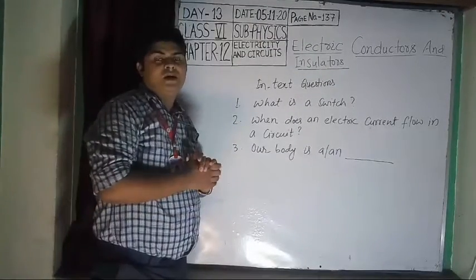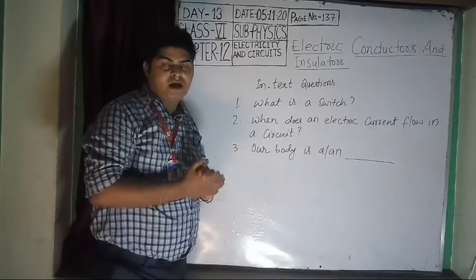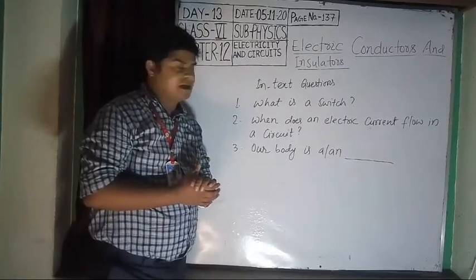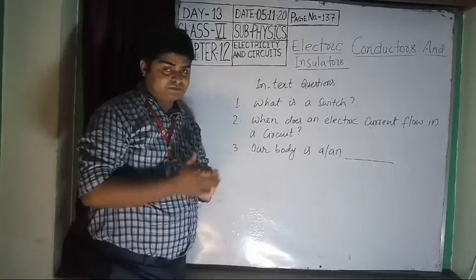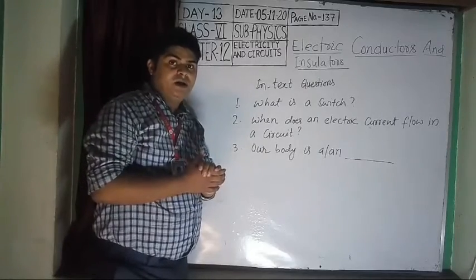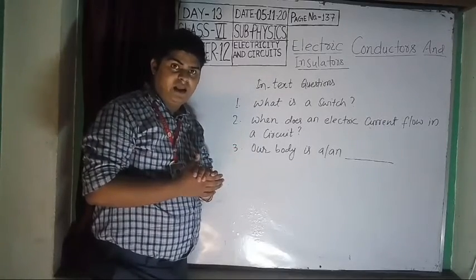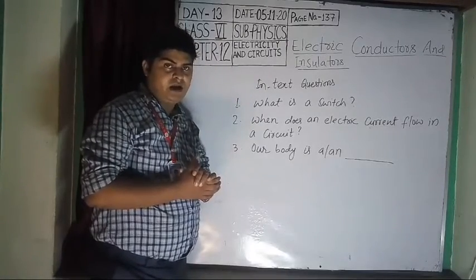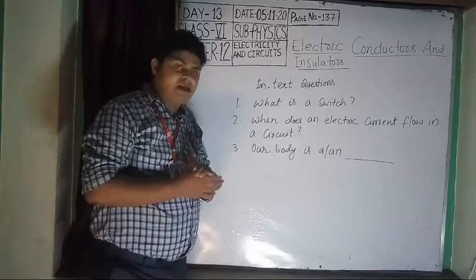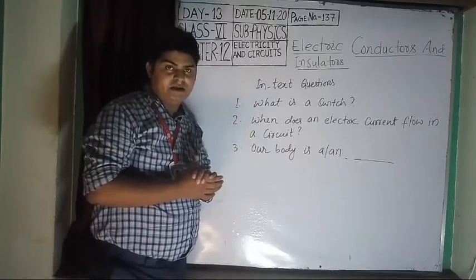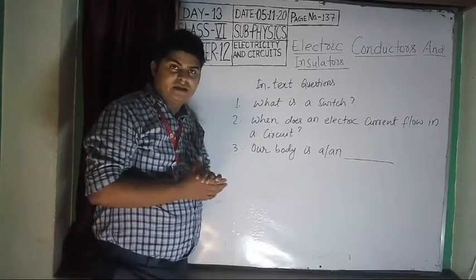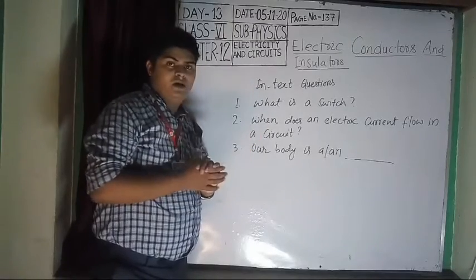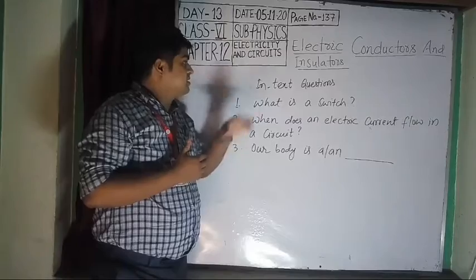Students, today I have finished all the topics of chapter 12, electricity and circuits. I hope you understood each topic of this chapter very well. If you have any confusion in any topic, then you will ask me in the doubt class. First of all, you all revise all the topics.